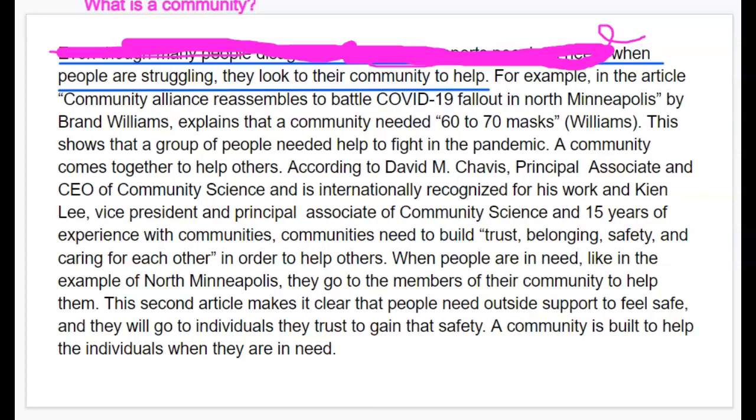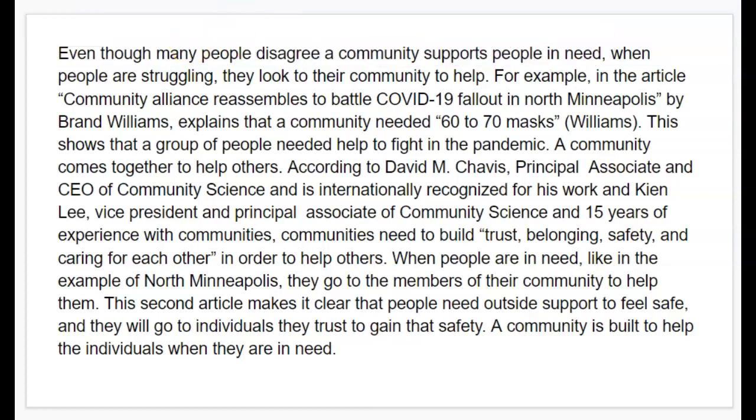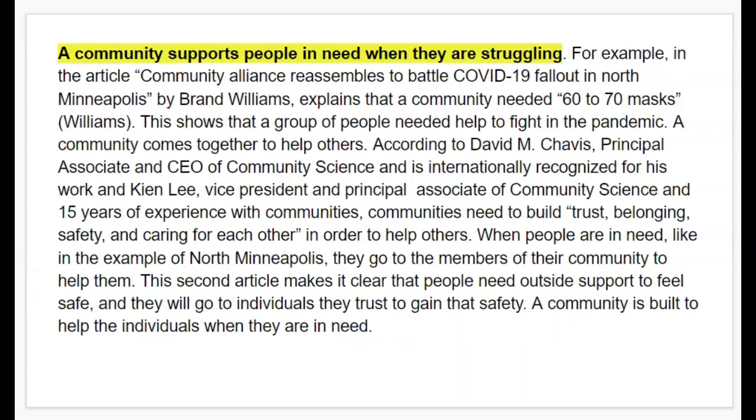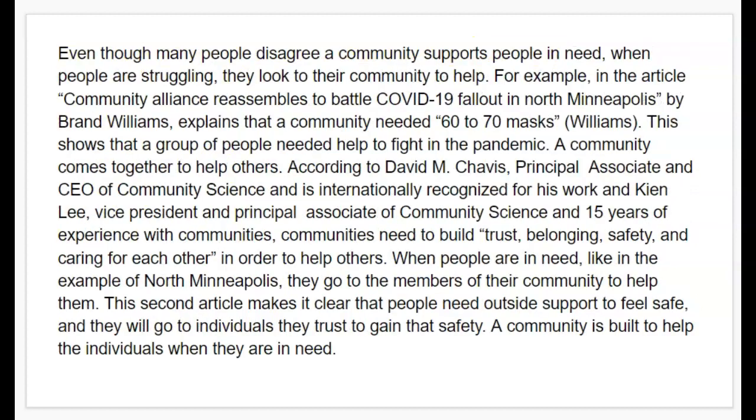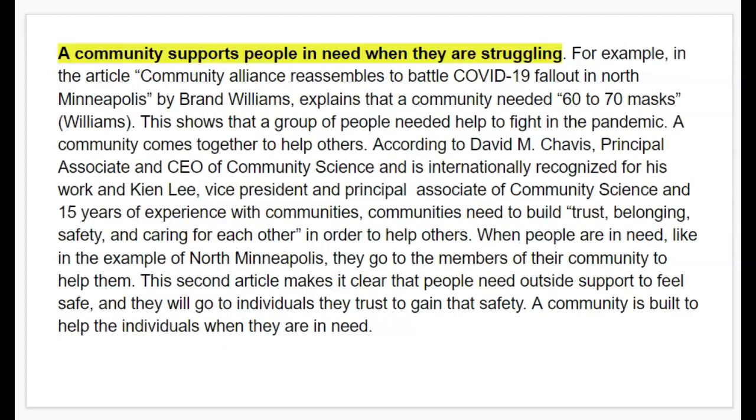Here's how I modified the topic sentence. See if it corresponds with what you said. A community supports people in need when they are struggling. So I think that still kind of tells me what the community is doing, but I do think that at least it tells me what a community is. It's a place for people to get support, or to get the support that they need when they're struggling.